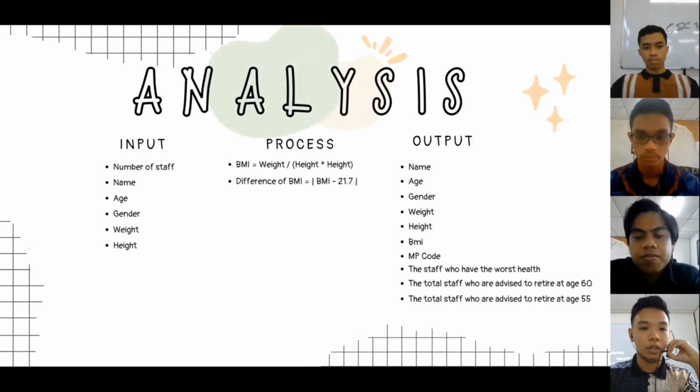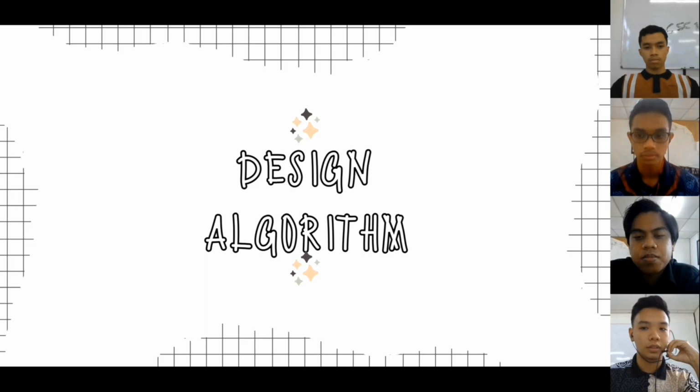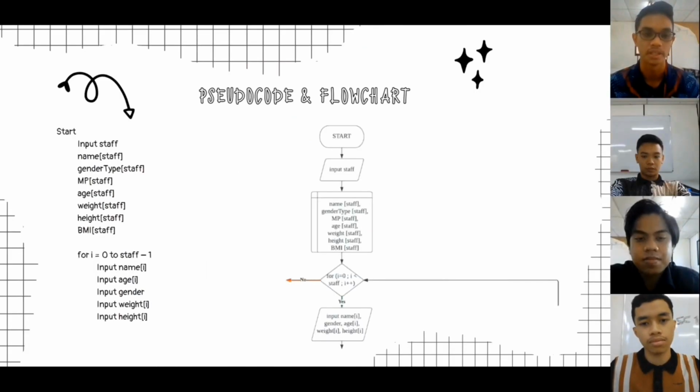And now, I will pass it to my colleague Azim Idham to continue the presentation. Assalamualaikum, my name is Azim Idham bin Nasir, and I will explain the flowchart of the project. First, the user needs to input the number of staff to determine the size of the array. After that, we will declare name, gender, MP, age, weight, height, and BMI. Next, we enter the for loop. The program will continue to input name, age, gender, weight, and height.